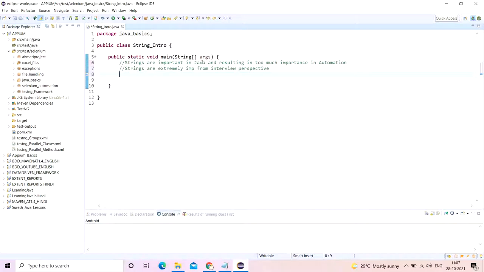So there is a lot of importance to strings, and the answer to the question of why strings are so important is, obviously, that strings are used in automation and in Java. Let's talk about automation. Strings are used in automation to create objects. Most of the time strings are used, and hence they are very, very important. So let's understand some important points about strings.